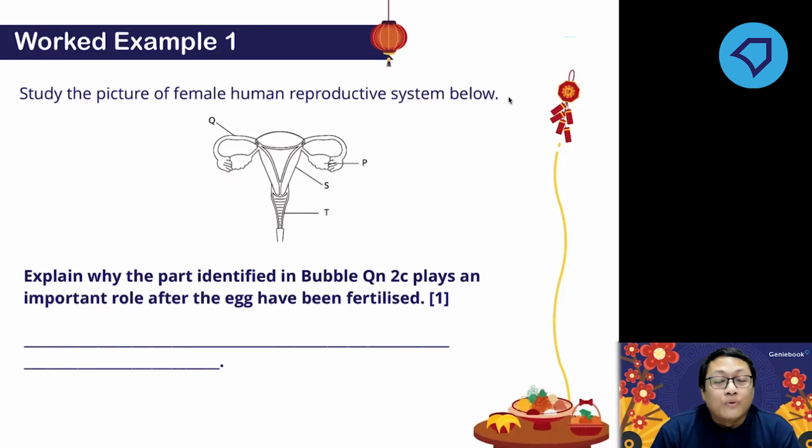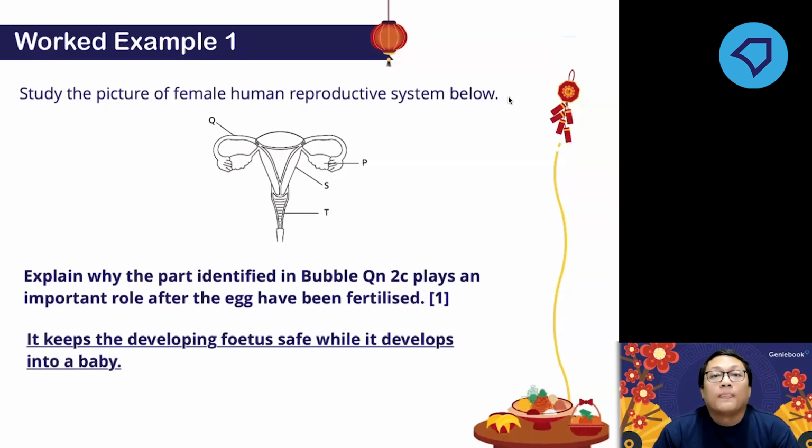You will learn in detail in secondary school. There are a lot of things in secondary school, I know, but I cannot tell you the details because they are not in the syllabus for primary school. For now, you just need to remember that the womb supports the development of the fetus. The fetus grows and stays healthy because of the womb. Yes, I teach Sec 1. So that is the answer for the importance of the womb.